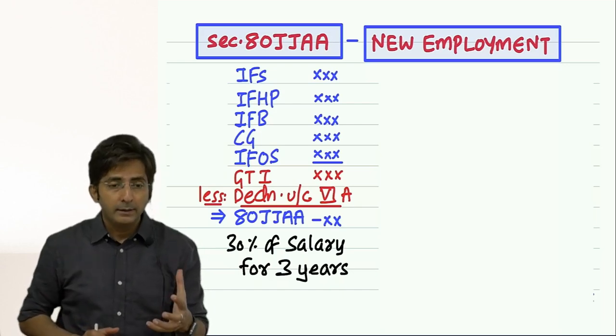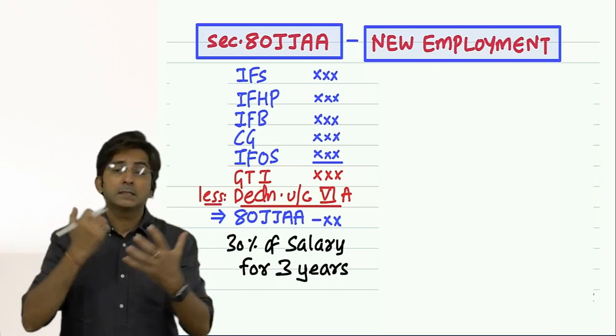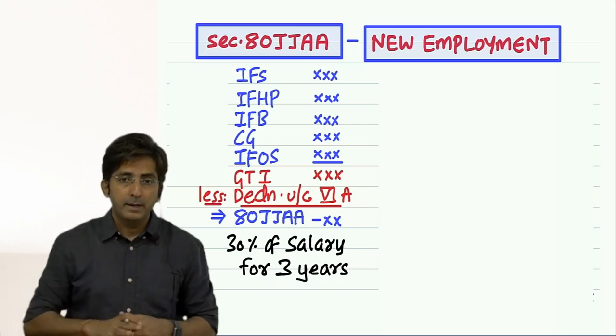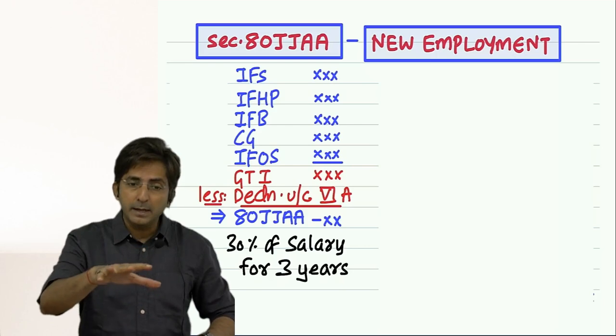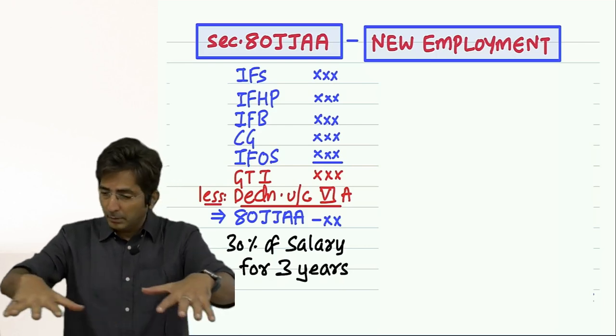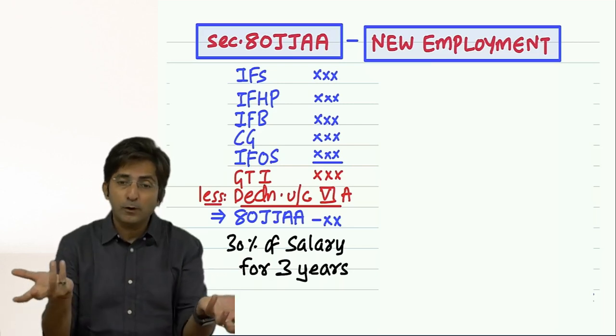And you know why? To encourage more employment in the country. India is suffering from unemployment, and unemployment is the biggest tension for the government, and especially unemployment is seen in people who are poor, who are not literate, who are not educated. They suffer from unemployment.